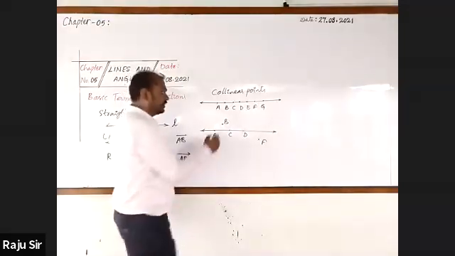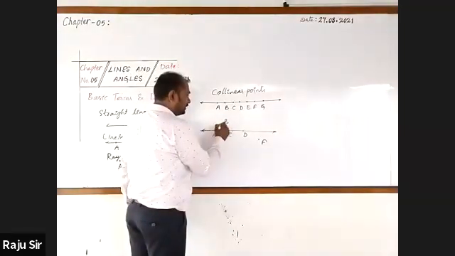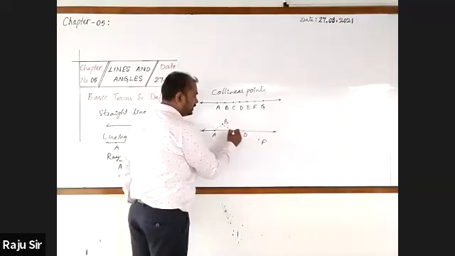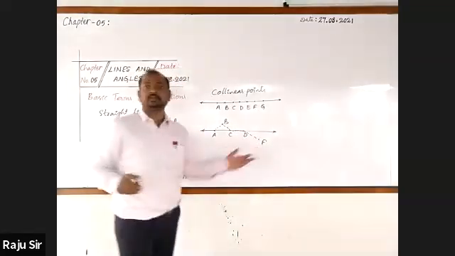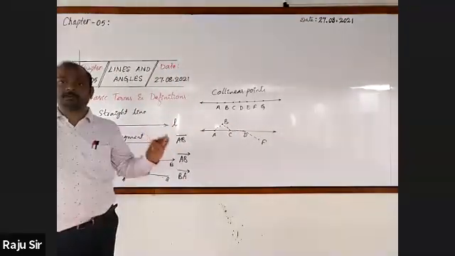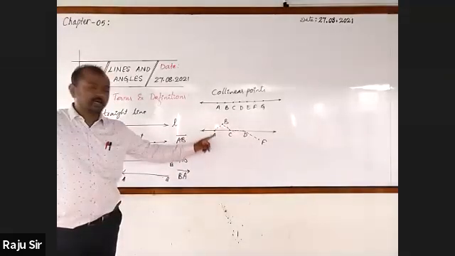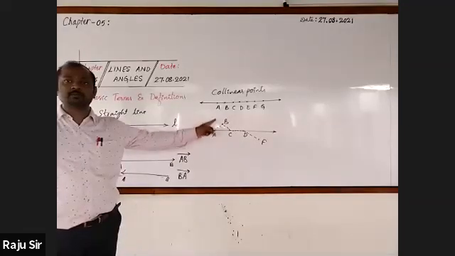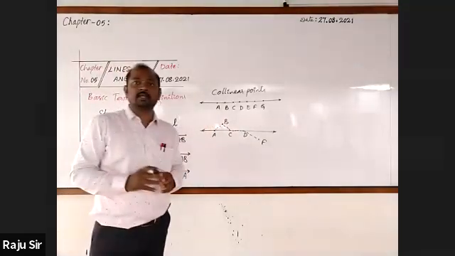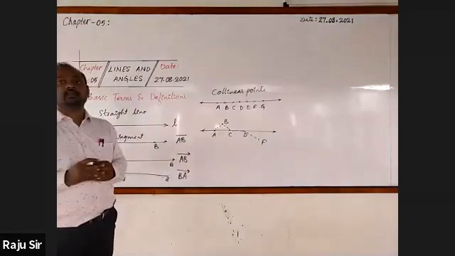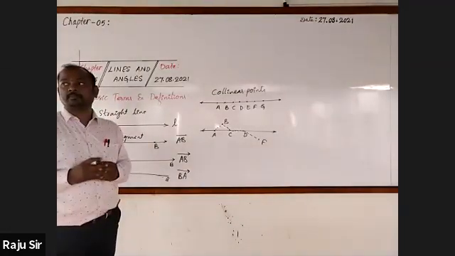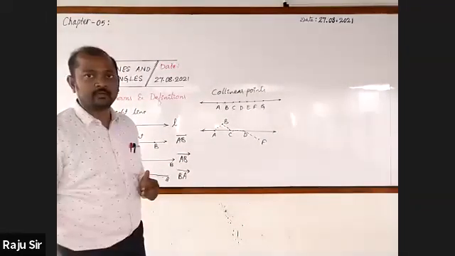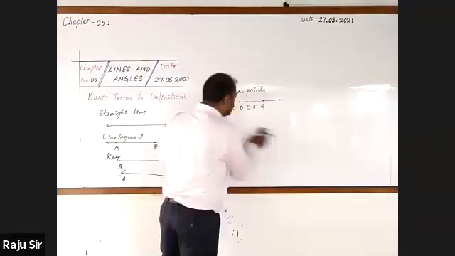But when we consider all the points A, B, C, D, and F, they are all non-collinear points. The points which do not lie on the same line are called non-collinear points.